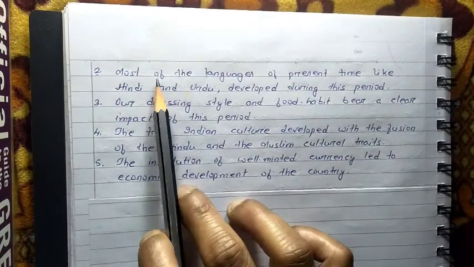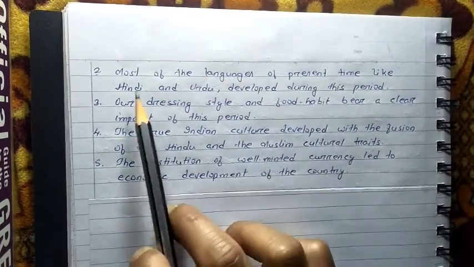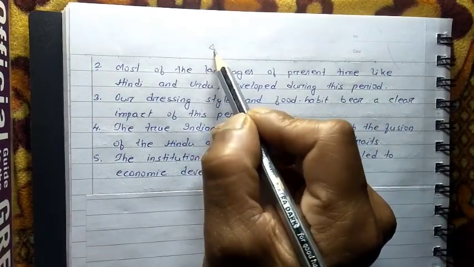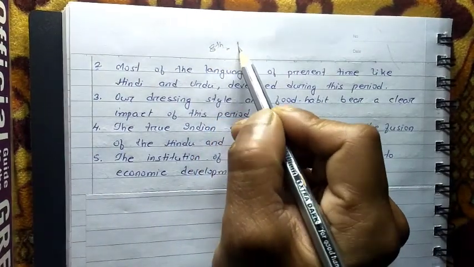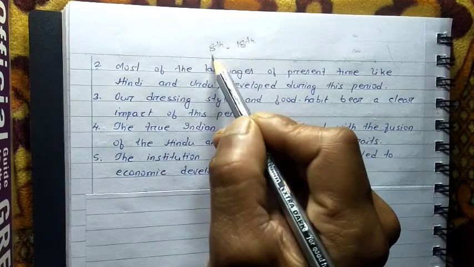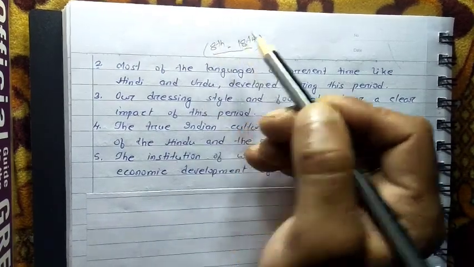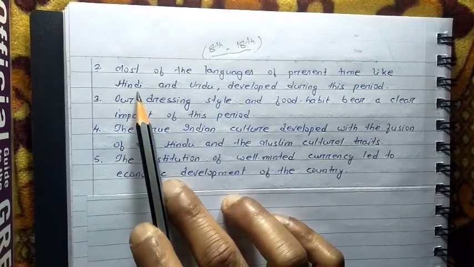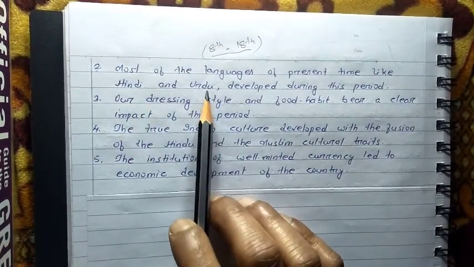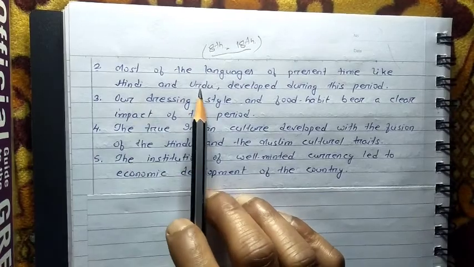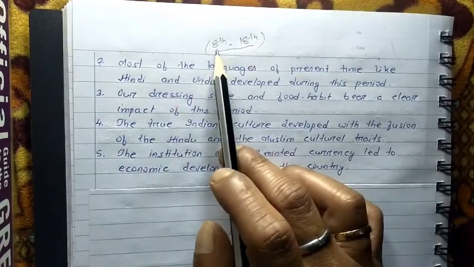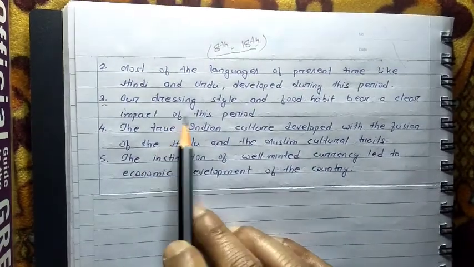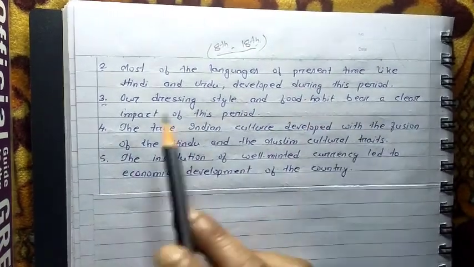Second point is given, most of the languages of present time like Hindi and Urdu developed during this period. As we already got that the medieval period is fixed between 8th century to 18th century. This is the time period of the medieval period in India, and most of our present languages, like Hindi, our national language, Urdu is another language, all these languages developed during the period of 8th to 18th century.